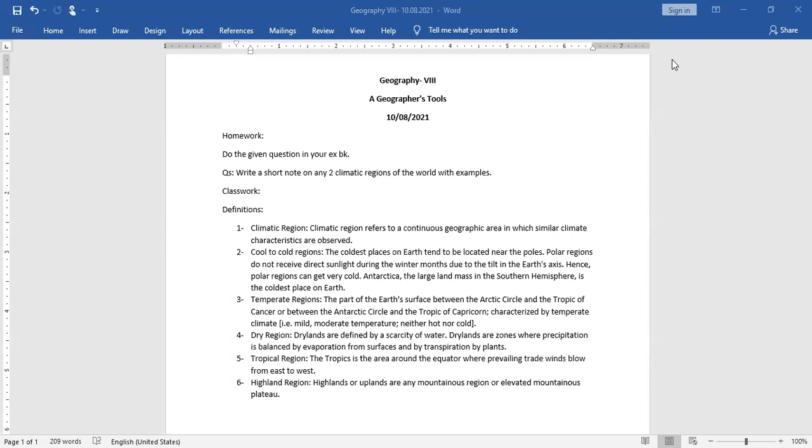The definitions are right in front of you. You have noted them down as well. So I hope it will be a very easy one. You just have to search for the examples and explain the climatic regions in your own words. You've got the definitions, so explaining it in your own words will also not be very difficult because we explained it as well.